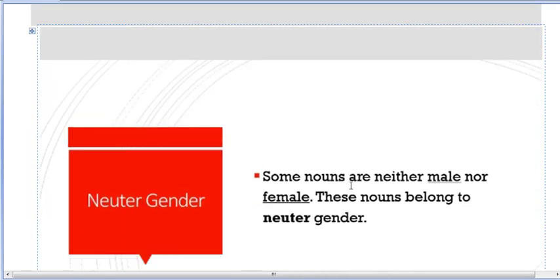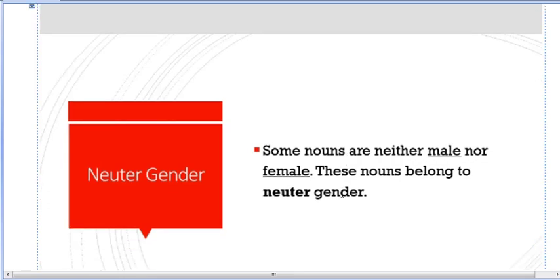Next we are going to learn about neuter gender. I had said to you that nouns are the names of everything. Now some of the nouns are living things. That is why we had masculine gender and feminine gender. But some nouns are not living, and they are not male or female. Hence such non-living things we classify under neuter gender. Some nouns are neither male nor female. These nouns belong to neuter gender.